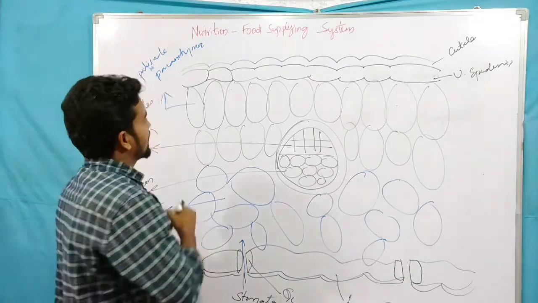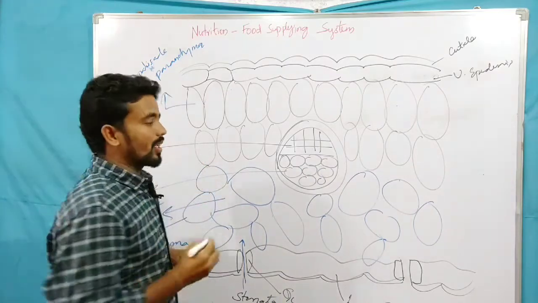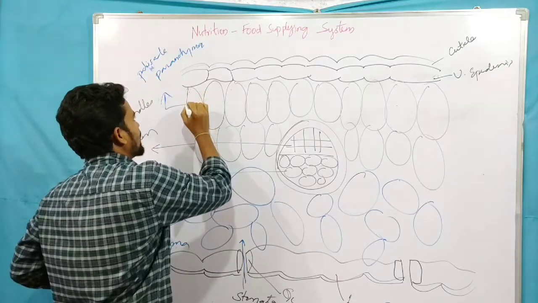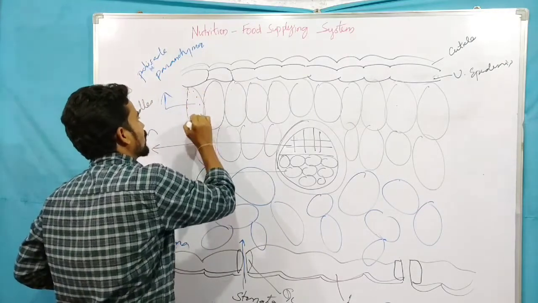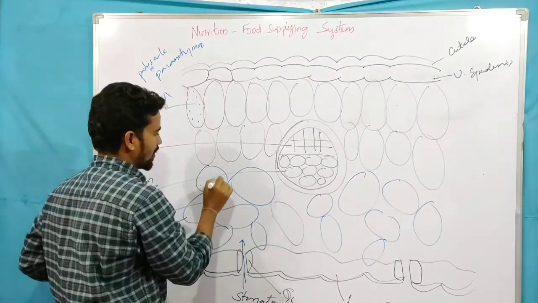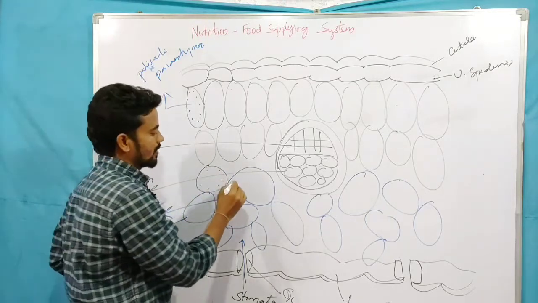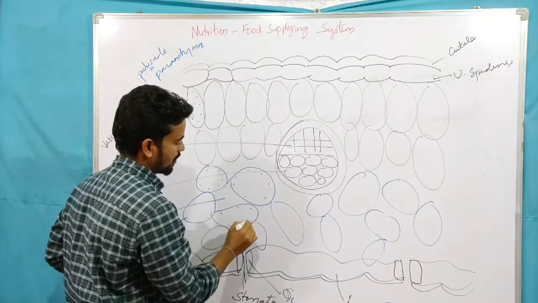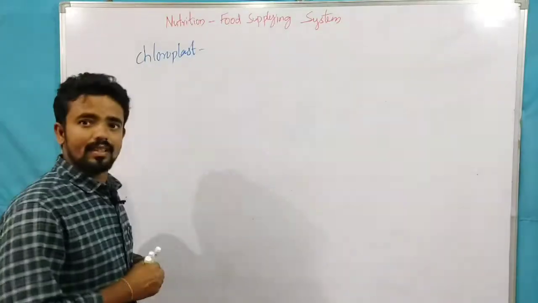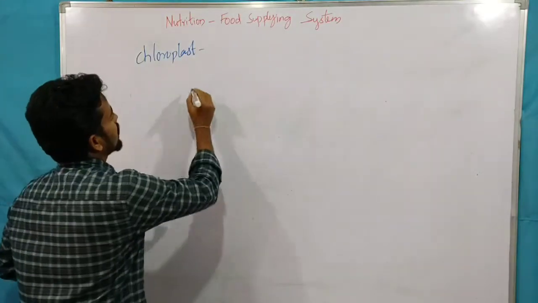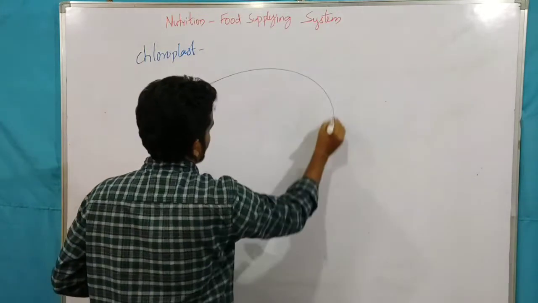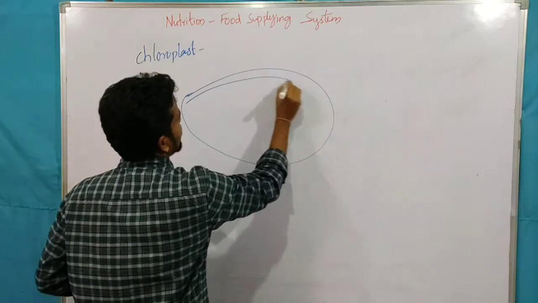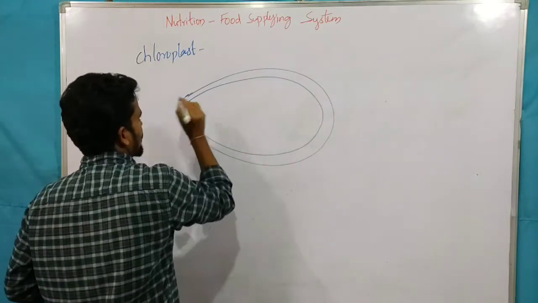Now the very important point is that in the palisade parenchyma and also in the spongy parenchyma we find chloroplast. Chloroplast is a double membranous organelle. So we have two membrane structures, one is the outer membrane and the second one is the inner membrane.